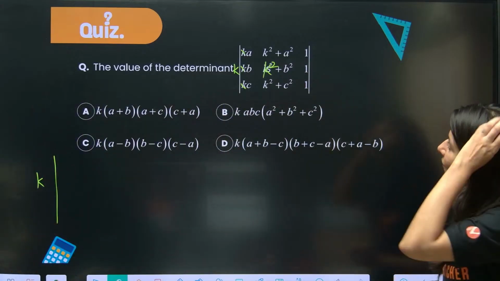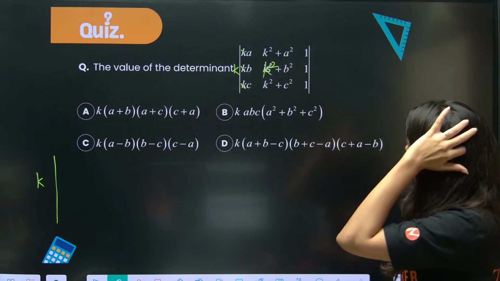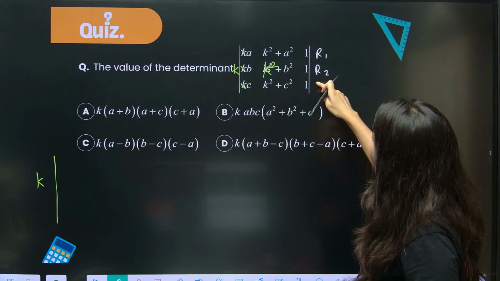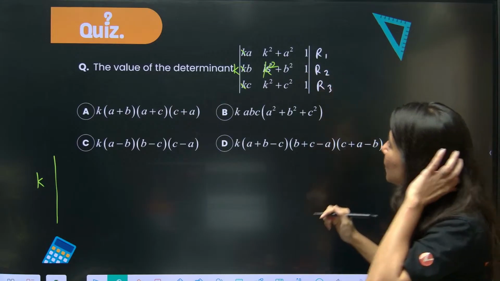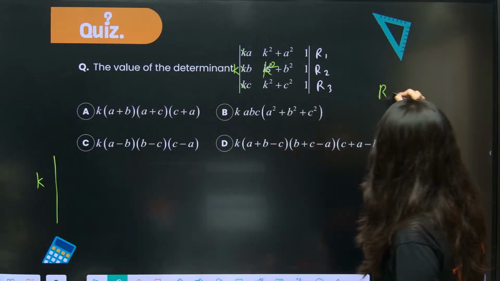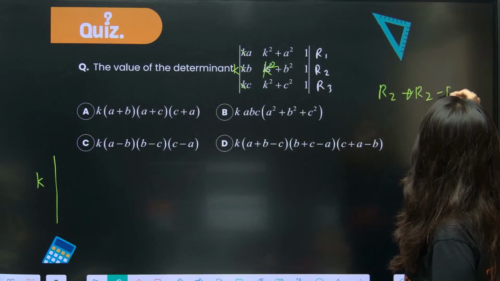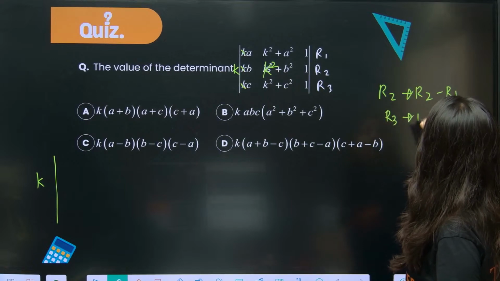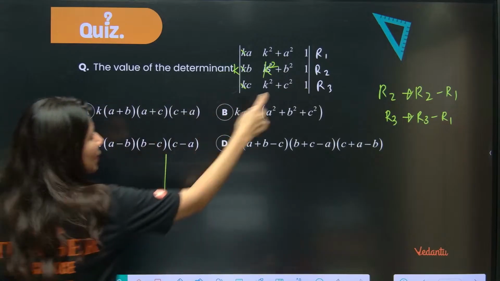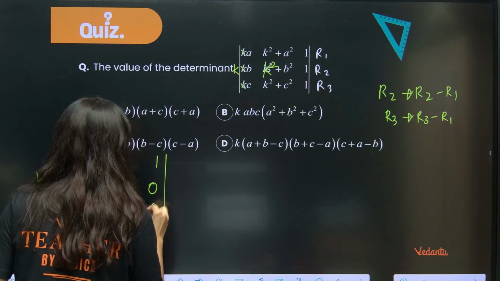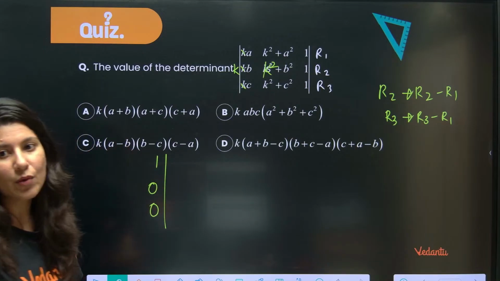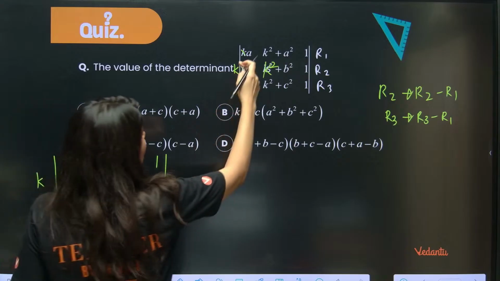I think the most obvious thing to do right here is, this is R1, R2 and R3. So what I'm going to do is, same operation, R2 goes to R2 minus R1 and R3 goes to R3 minus R1. Yes or no? Why are we doing that? Because I will get 1, 0, 0. Basically, I am not changing R1. R2, R3 I am changing because I want 2 zeros.